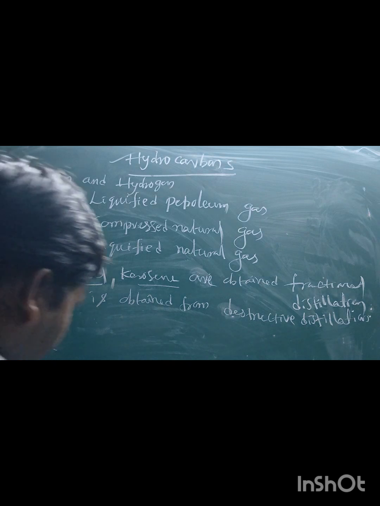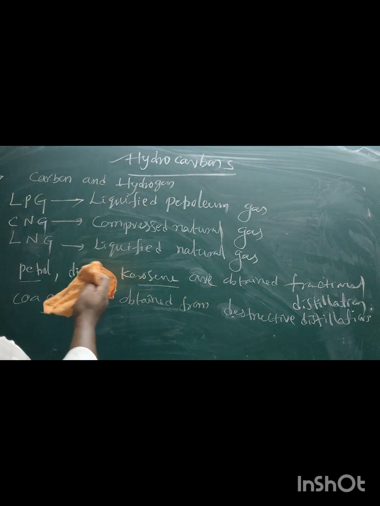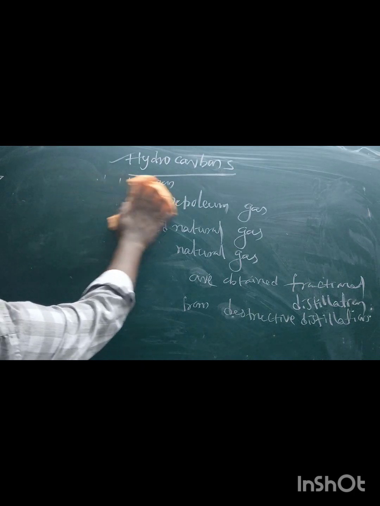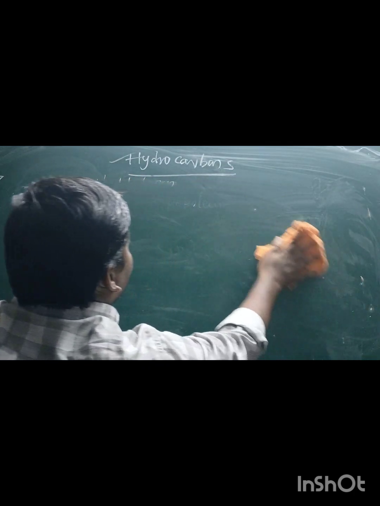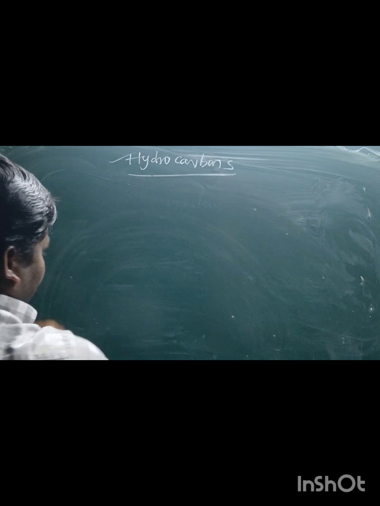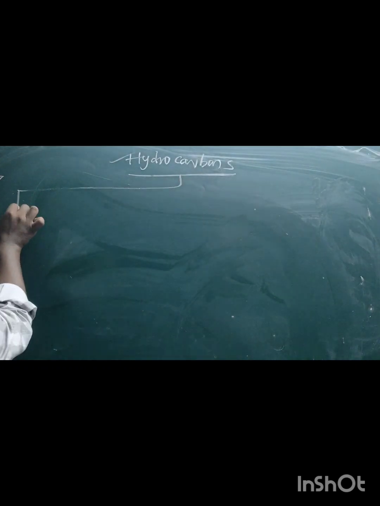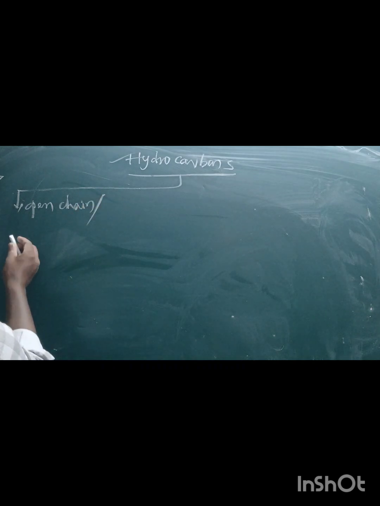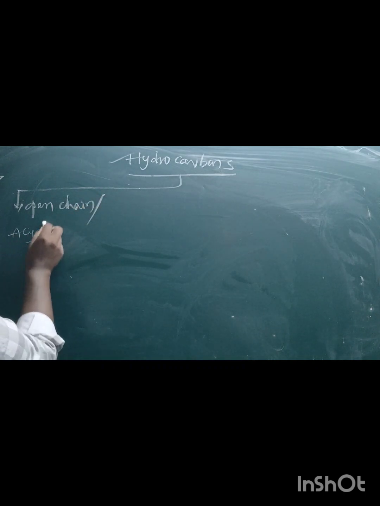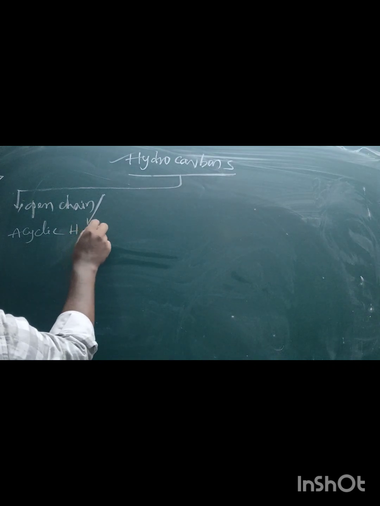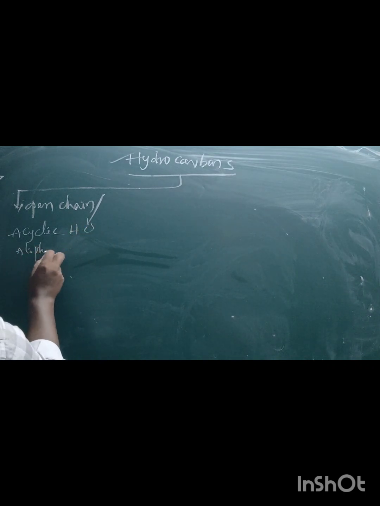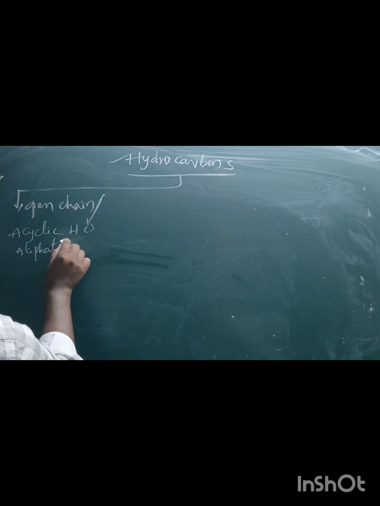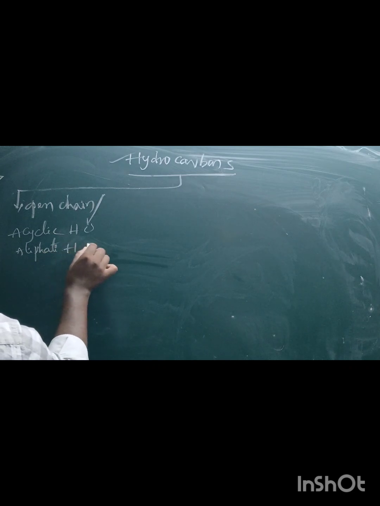Now the classification of hydrocarbons. Hydrocarbons are broadly classified into two categories. The first is open chain hydrocarbons, also called acyclic or aliphatic hydrocarbons.